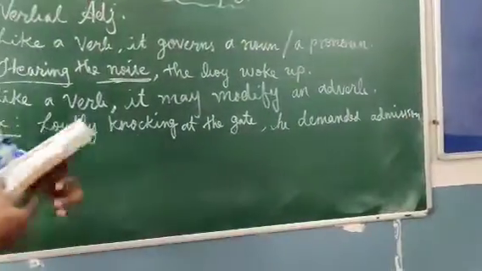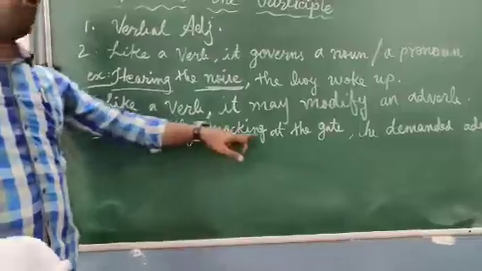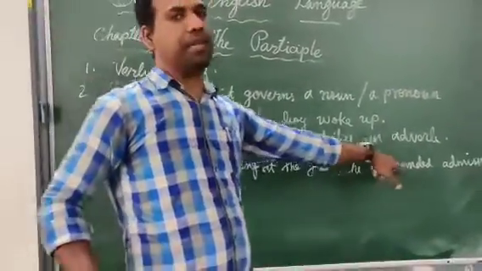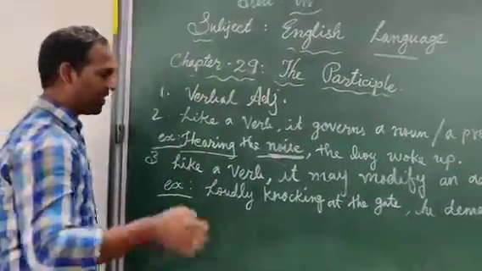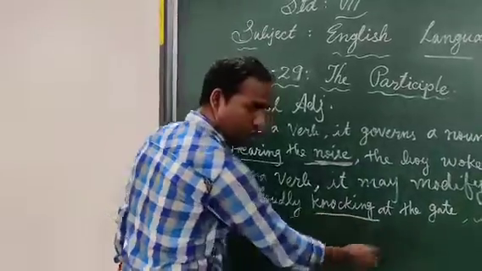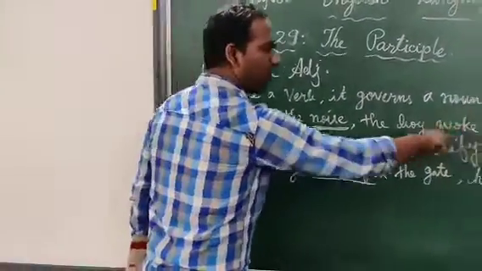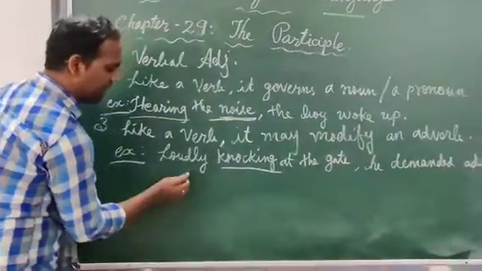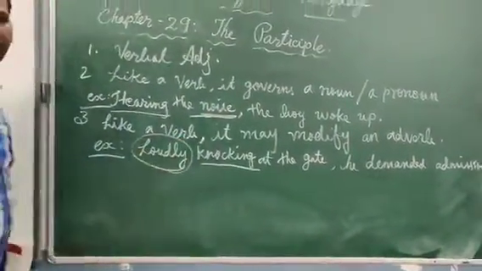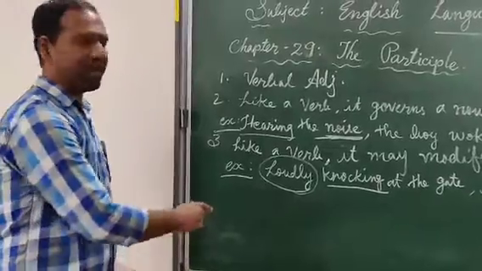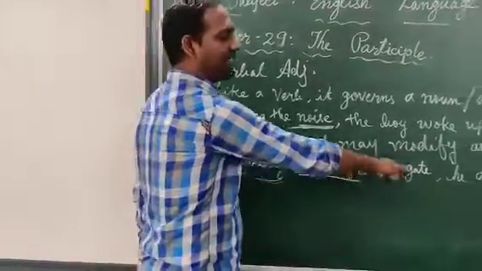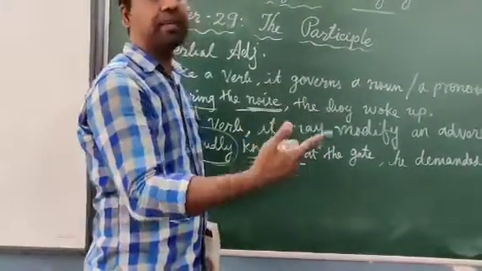What is that? Loudly knocking at the gate, he demanded admission. Where is the participle? The participle is knocking. See, the third one, like a verb, it may be modified by an adverb. Where is the adverb? Loudly. The adverb is loudly, right? So, loudly knocking at the gate, he demanded admission.